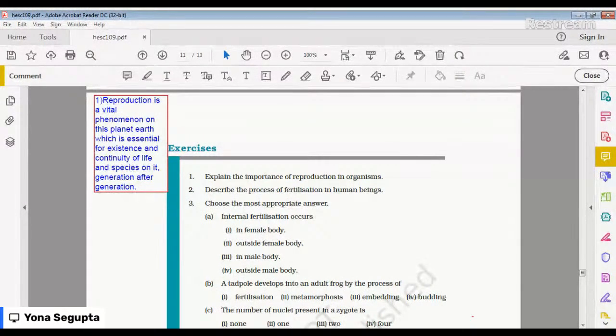One of the sperms may fuse with the egg, so the nuclei of the sperm and the egg fuse to form a single nucleus, resulting in the formation of a fertilized egg, which is called a zygote.